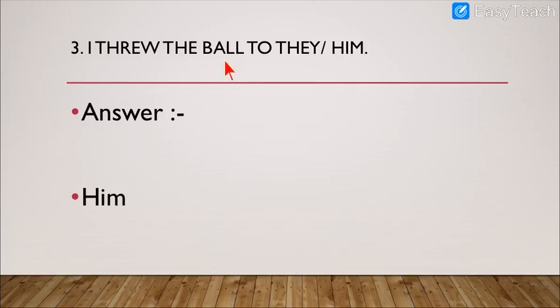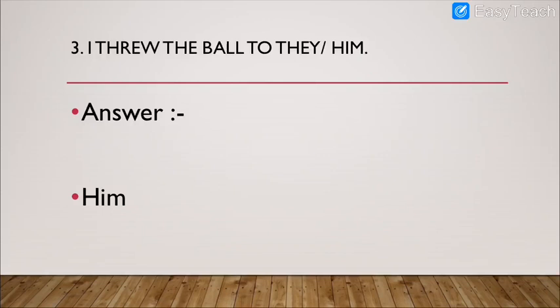I threw the ball to they or him. Now here the object part is to be changed. Okay, I threw the ball. Now here I is definite, so you don't have to change anything in the starting part, you have to change the ending part. This is a twist, isn't it? Again you have to think.